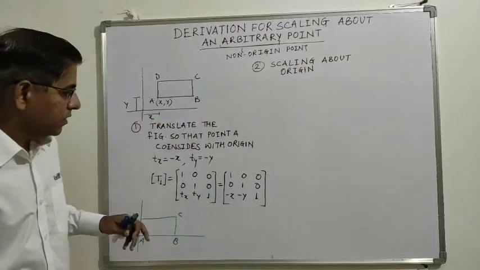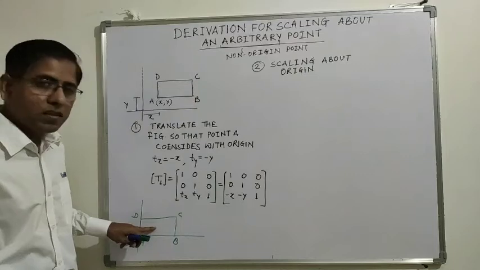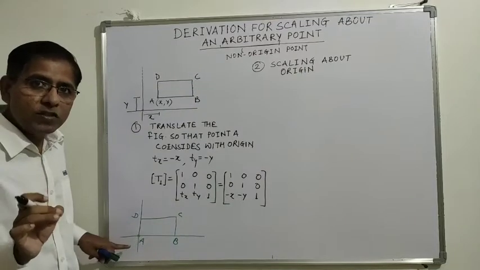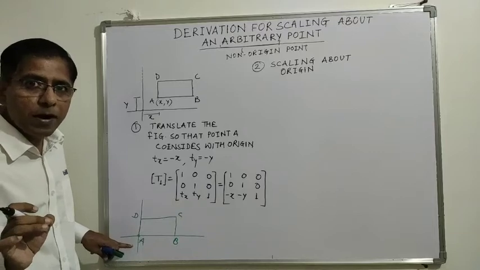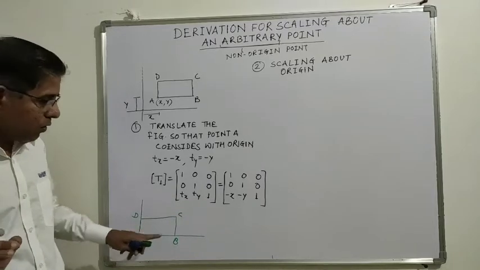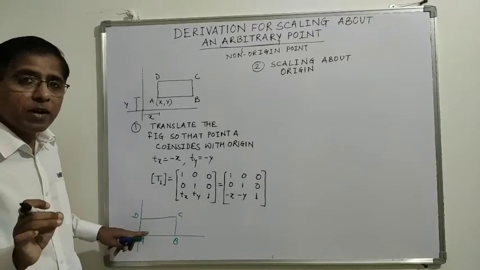Okay, clear? Since the point of scaling is now coinciding with the origin, we can apply the scaling about origin matrix directly, or we can apply the scaling matrix now.